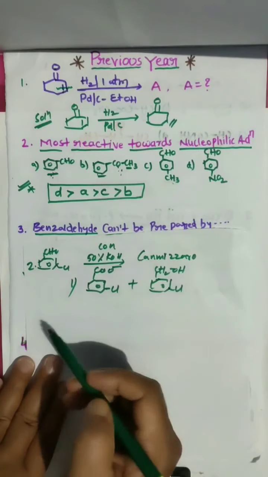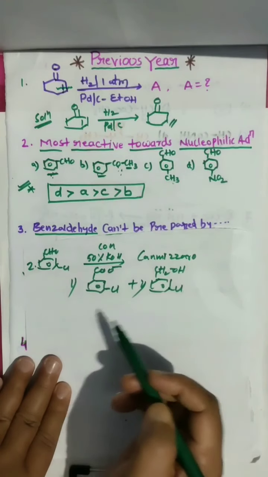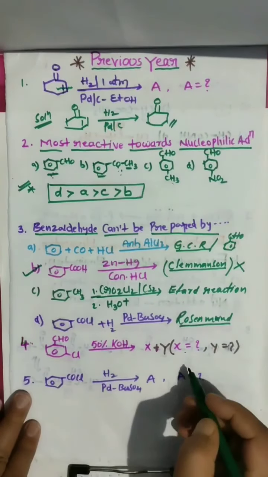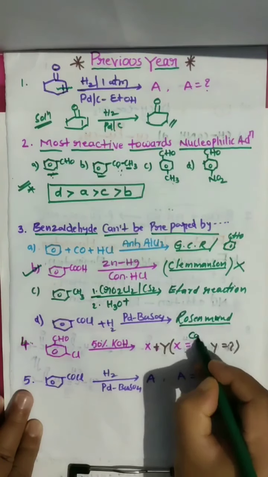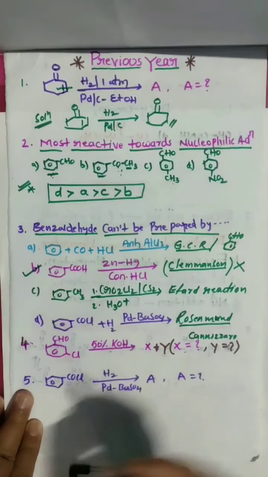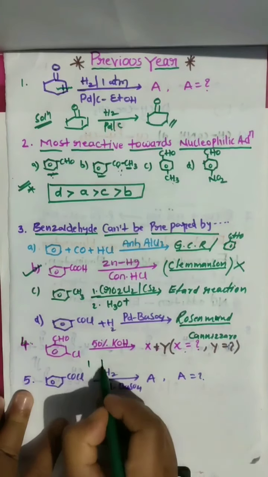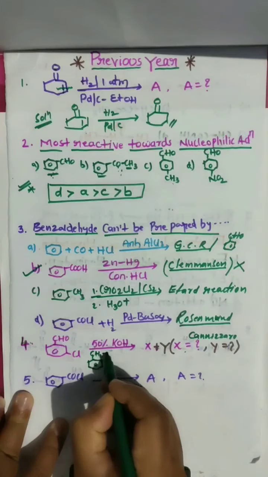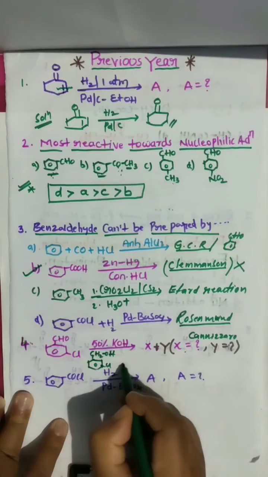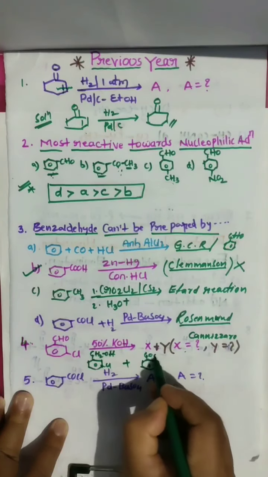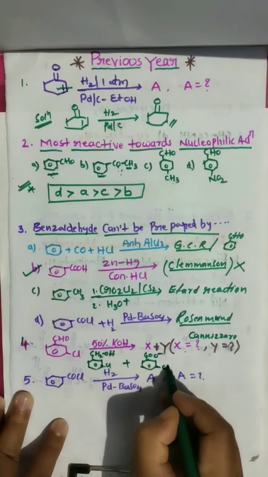So one oxidative product, one reductive product. That is the question given, Cannizzaro. What products are you getting? One is the reductive product, alcohol, and the oxidative product, the salt of benzoic acid.